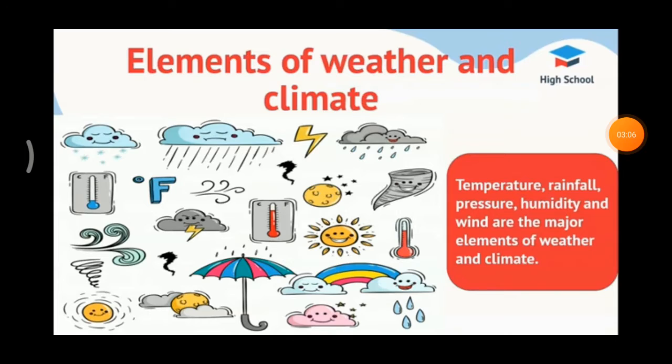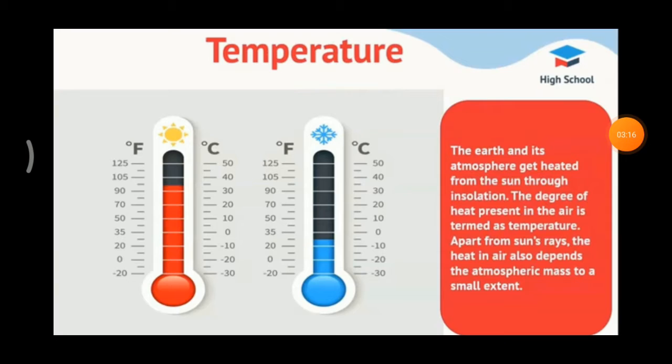Elements of weather and climate. Temperature, rainfall, pressure, humidity and wind are the major elements of weather and climate. First, we are going to see about temperature. Temperature is one of the key elements of weather and climate. What is the key element of weather and climate? Temperature. The earth and its atmosphere get heated from the sun through insolation.